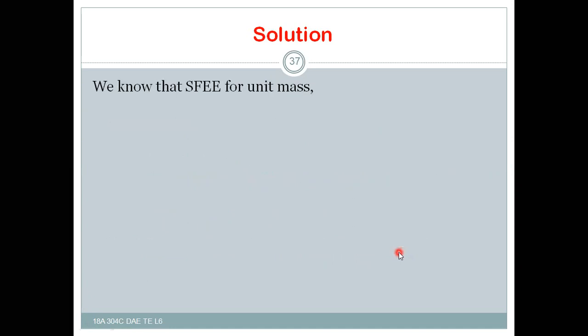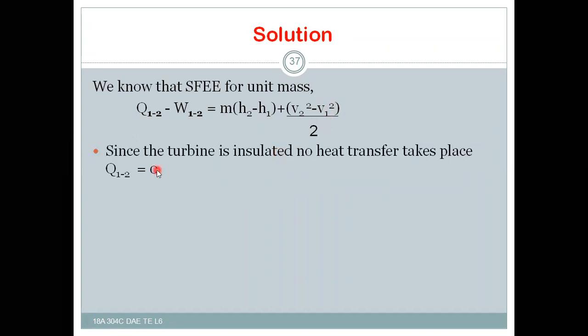Enthalpy at outlet h2 is equal to 600 kilojoule per kg, that is 600 into 10 to the power of 3 joule per kg. And we have already studied the flow energy equation for unit mass of substance, that is Q12 minus W12 is equal to m into (h2 minus h1 plus (v2 square minus v1 square) by 2). As the turbine is insulated, no heat transfer takes place.